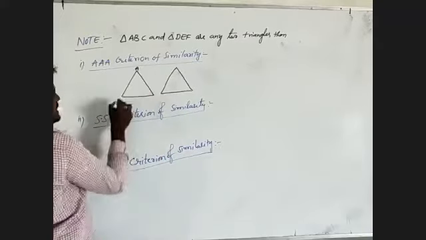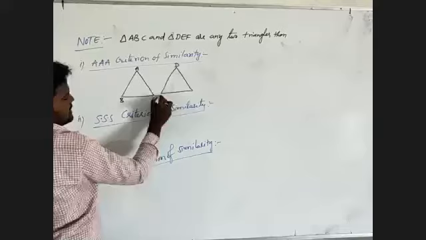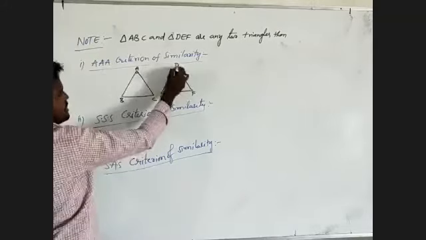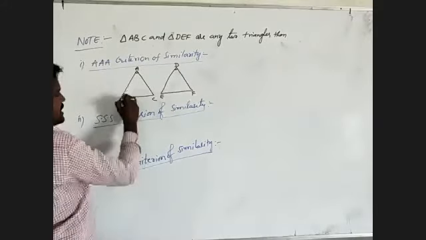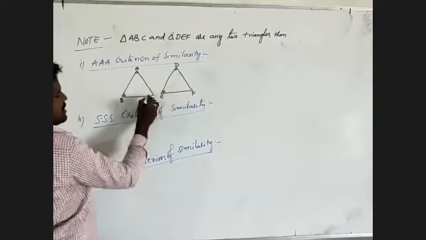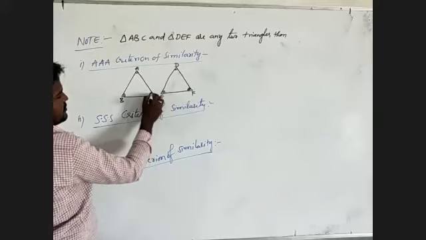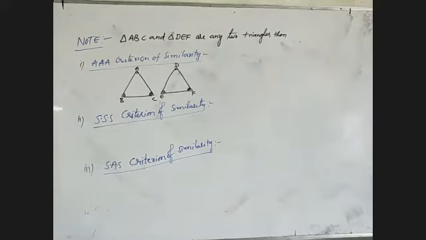I name one ABC and the other DEF. Angle A is equal to angle D, angle B is equal to angle E, angle C is equal to angle F. Then the AAA criterion of similarity will follow.